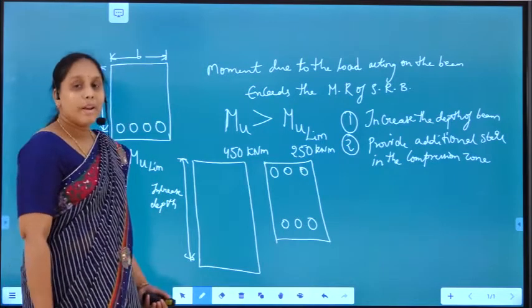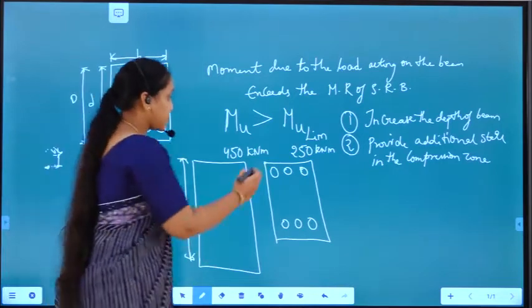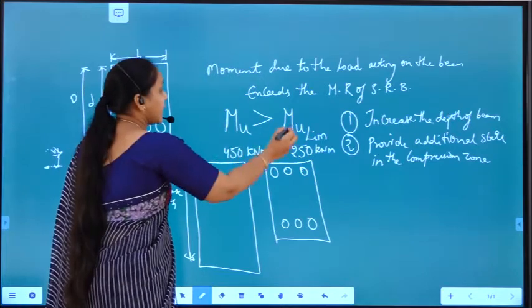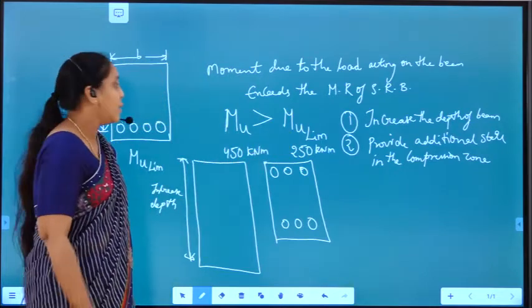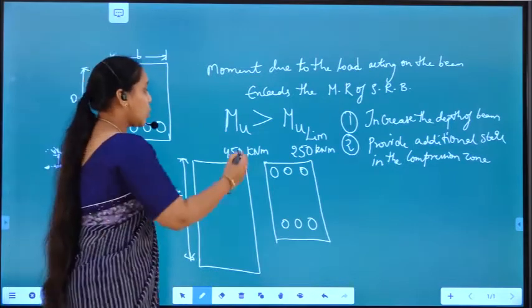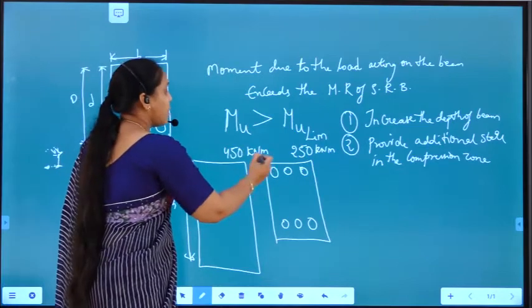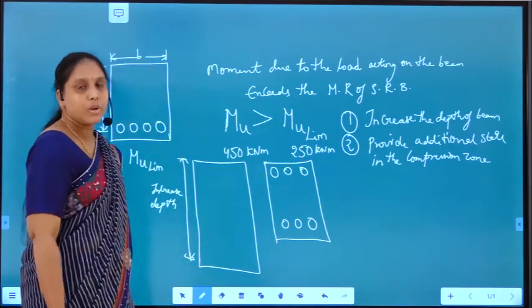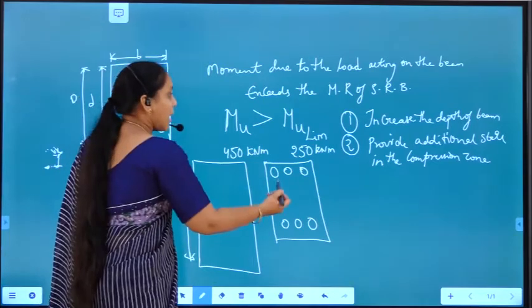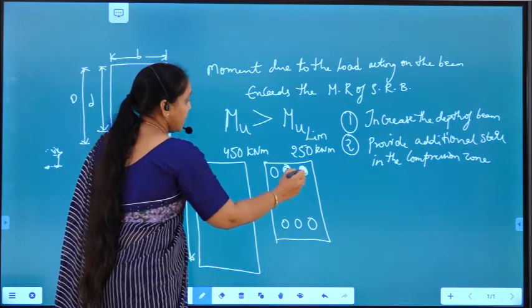So when do we design doubly reinforced beams? The first case is when Mu is greater than Mu limit. Then, to carry the additional moment, which here is 200 kilonewton meter, we have to provide extra reinforcement in the compression zone.